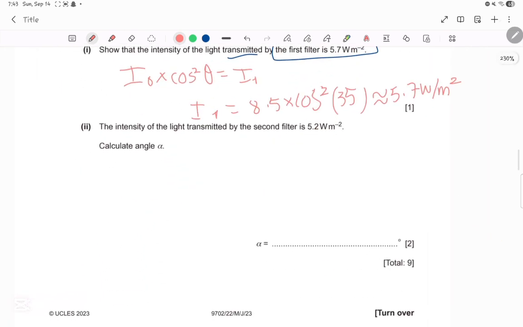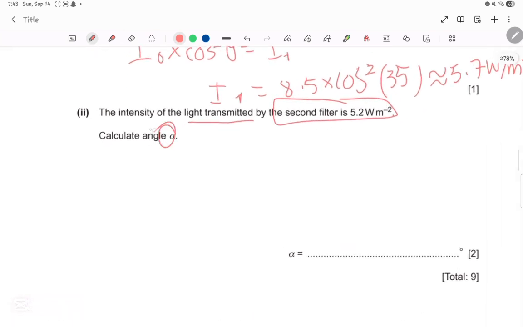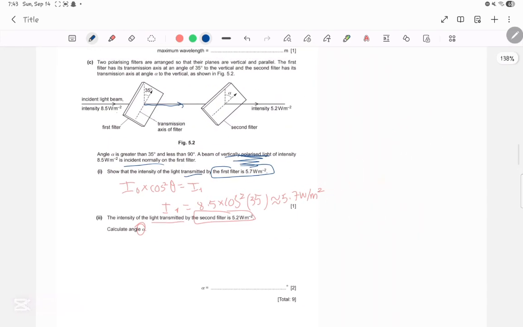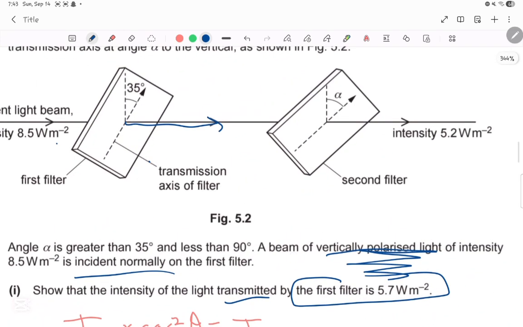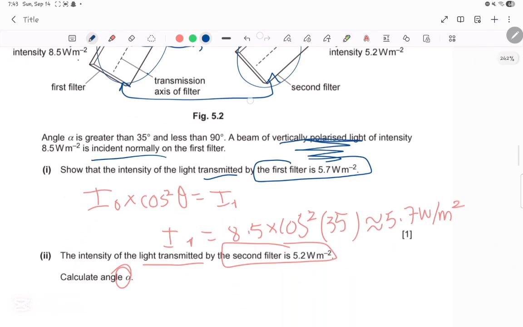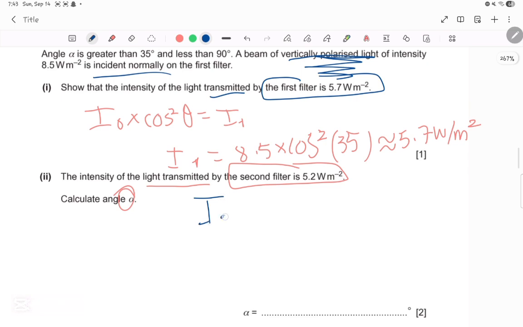Now in part 2, the intensity of the light transmitted by the second filter is 5.2 watts per meter squared. Calculate the angle alpha. So we know what? First of all, we know that theta, in this case, is going to be alpha minus 35 degrees. Why? Because theta is the difference between this angle and this angle. Now, they told us that we have the value of I2. We also have the value of I1, and we need to find the value of alpha. Very simply, we know that alpha minus 35 is equal to theta. So what can we do in this case?